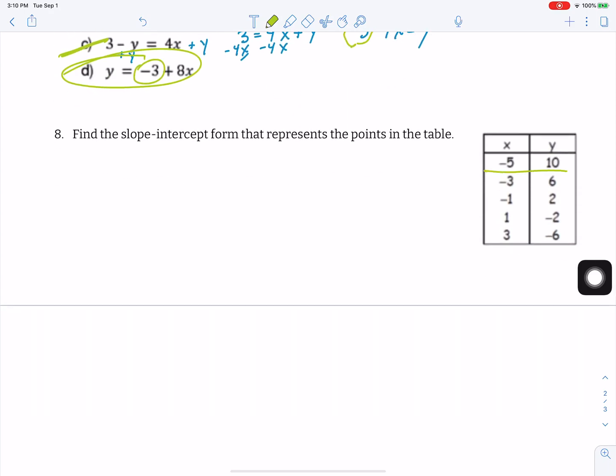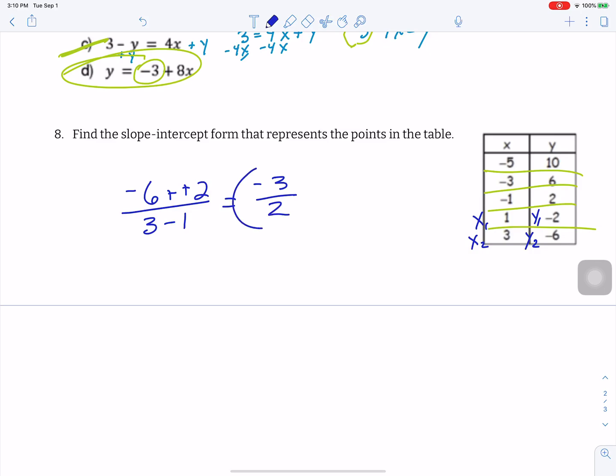On this one, we're looking at the slope. And remember, when we're looking at these, they are really just a whole bunch of points. So I picked my favorite 2. Does not matter which 2 that you take. I'm just going to take the bottom ones, x1 and y1, x2 and y2. And if I put that into my slope formula, negative 6 minus negative 2 over 3 minus 1 becomes a negative 3 over 2. That's my slope.